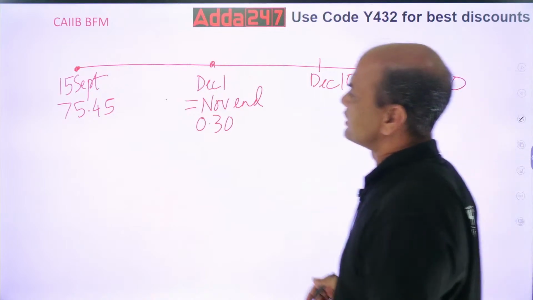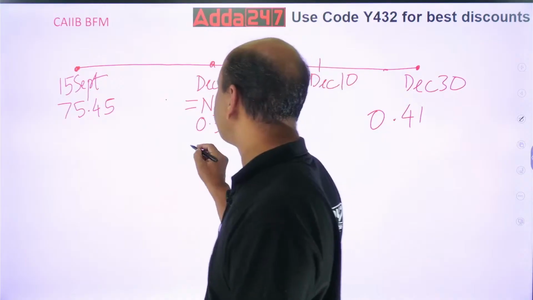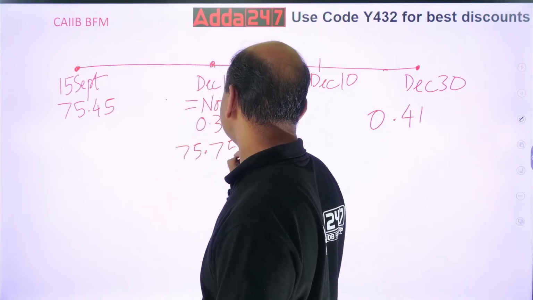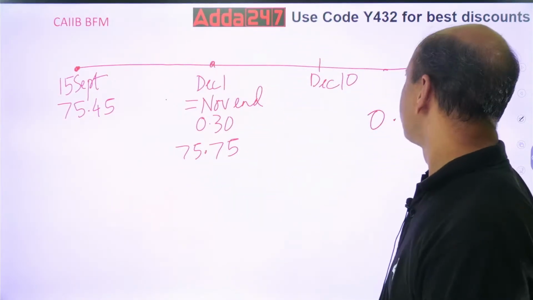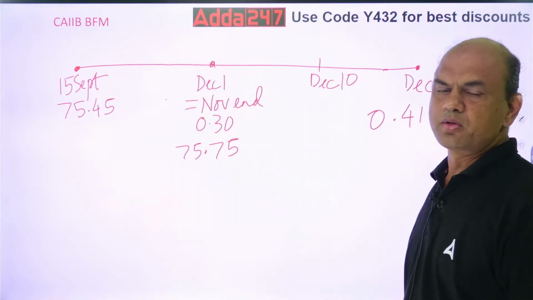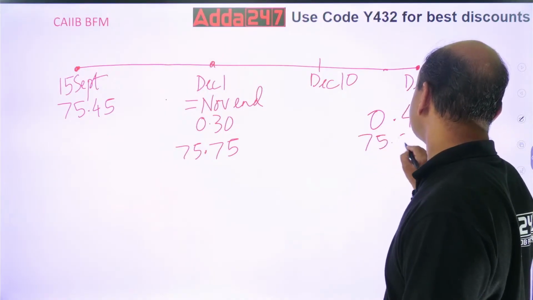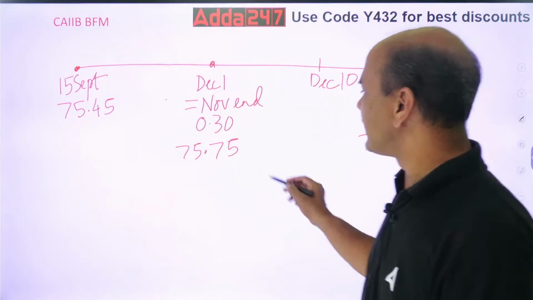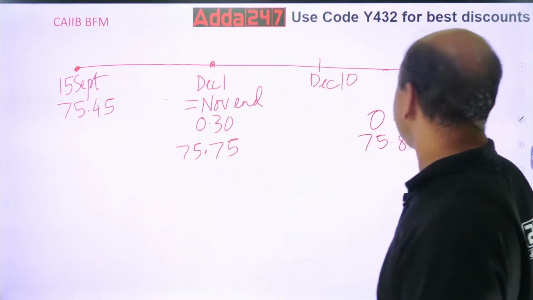So I'll add this 75.45 plus 0.3. So it is 75.75, right? And over here, 75.45 plus 0.41, so 75.86. So now you have the buy rate for December 1 is 75.75 and the buy rate for December end is 75.86.